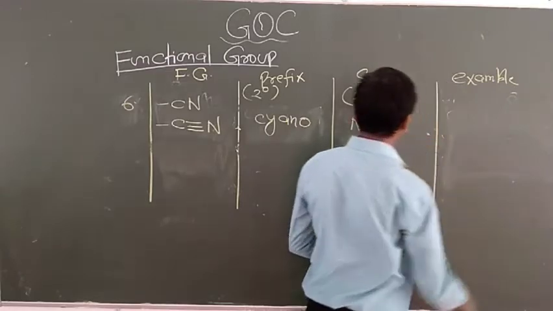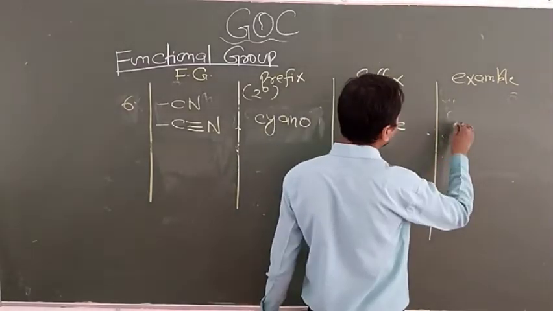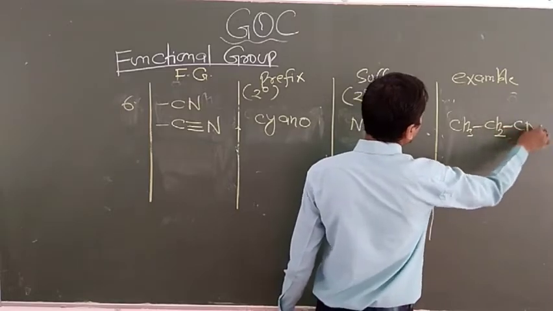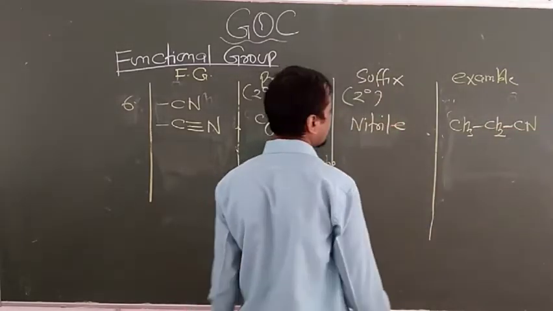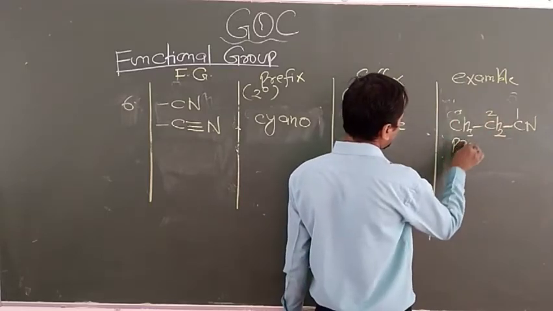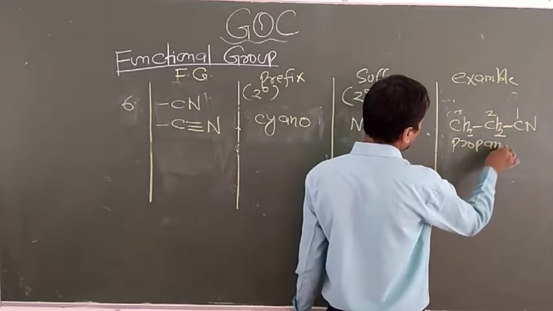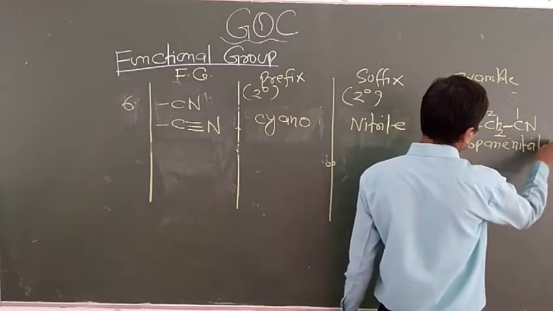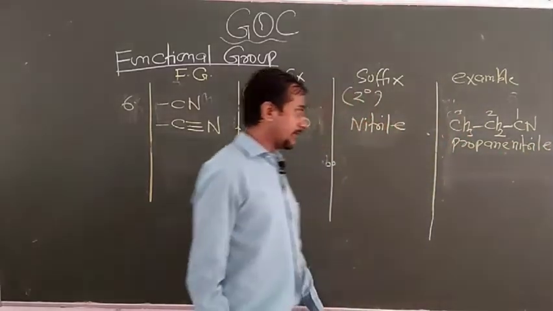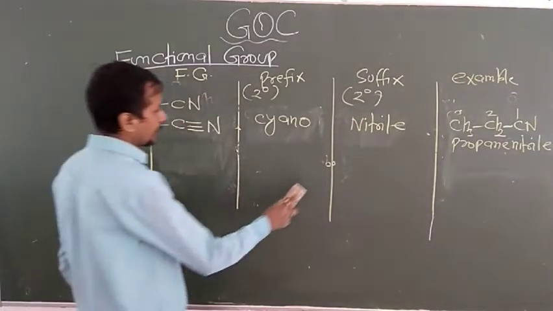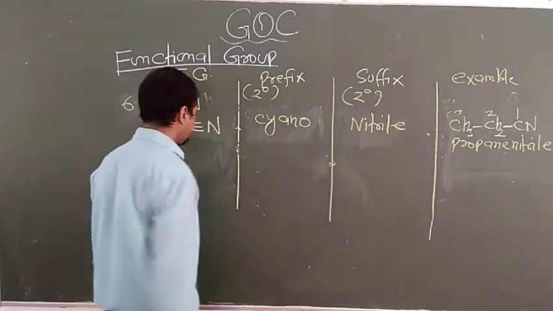Now the name of the chemical containing the cyanide: here again 1, 2, 3 carbon, propane, and now we have to add nitrile. There is no requirement to remove E because after E, N came, that is a consonant. So that's why you have to write the name of cyanide like this.